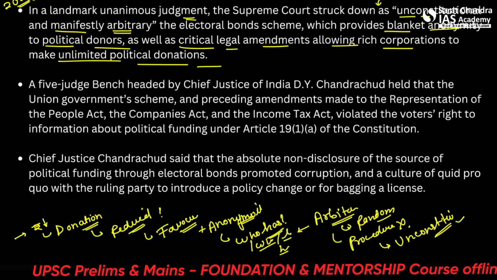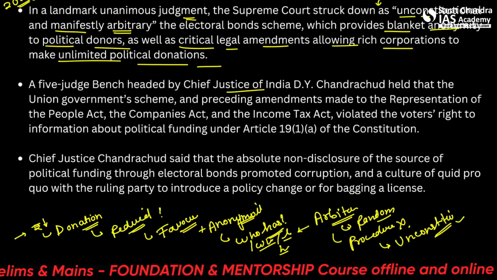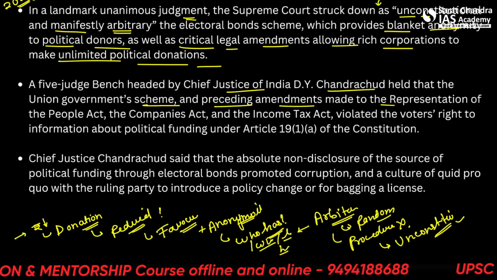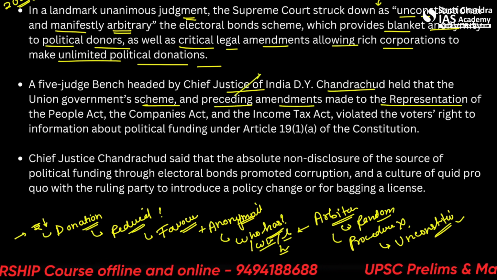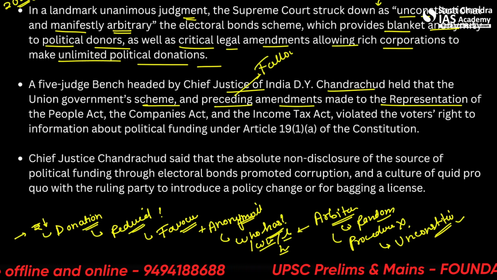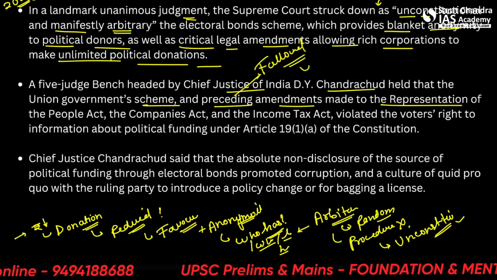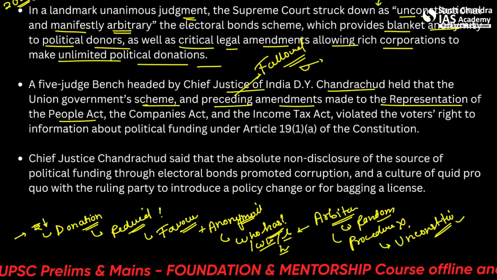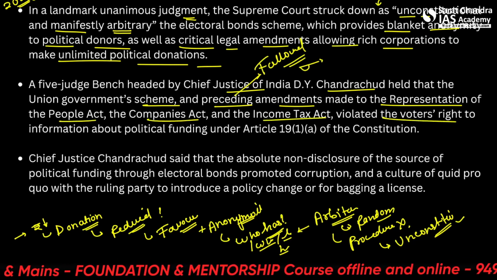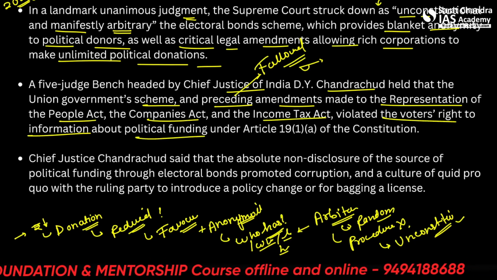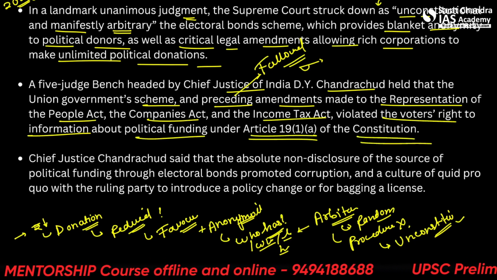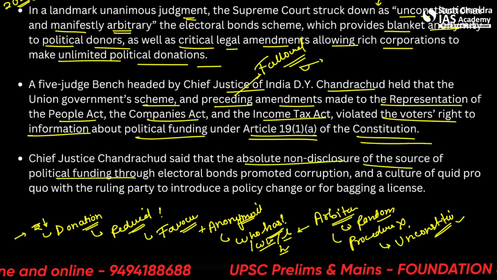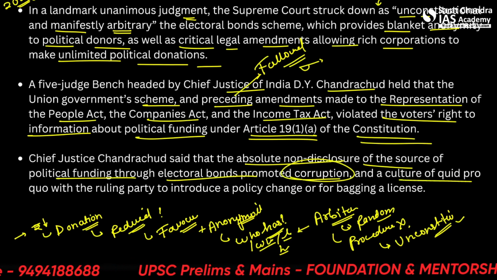Now a five-judge bench headed by Chief Justice of India D.Y. Chandrachud held that the Union government scheme and preceding amendments, preceding means that followed later, such as increase of sale days or change in the RBI Act, made to the Representation of the People Act, the Companies Act and the Income Tax Act violated the voters' right to information about political funding under Article 19 of the Constitution. Furthermore, the Chief Justice said that the absolute non-disclosure of the source of political funding through electoral bonds promoted corruption and a culture of quid pro quo.